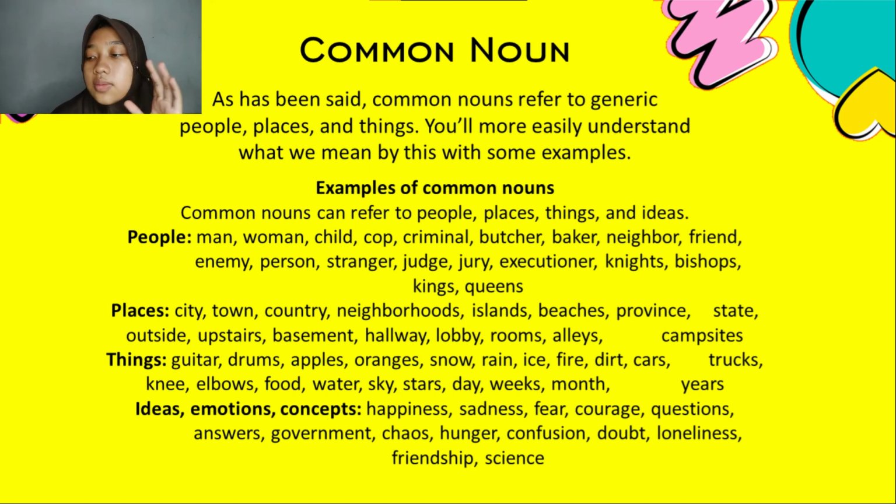And after that is place, like city, town, country, neighborhood, island, beach, province, stage, other side, upstairs, basement, and others. And the next is things. We can say guitar, drum, apple, banana, snow, rain, ice, fire, and others. And the next is ideas, emotions, and concepts. We can say happiness, sadness, question, answer, and others.